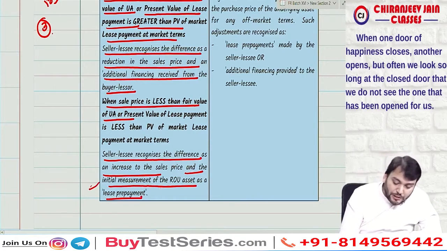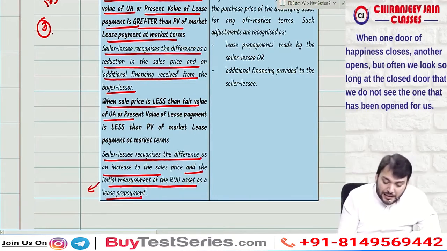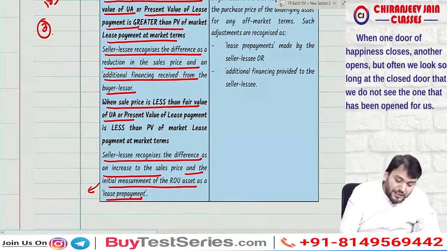So this will be added to the cost price of ROU asset, and the initial measurement of ROU asset as a lease prepayment. As a lease prepayment. So what journal entry will we do?